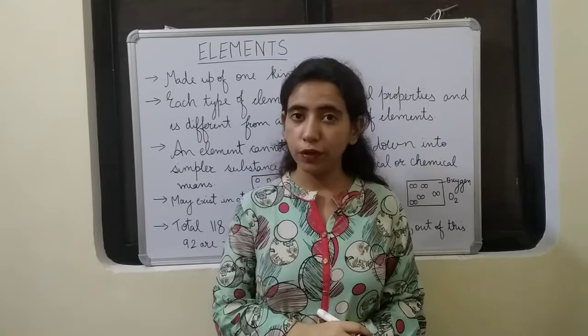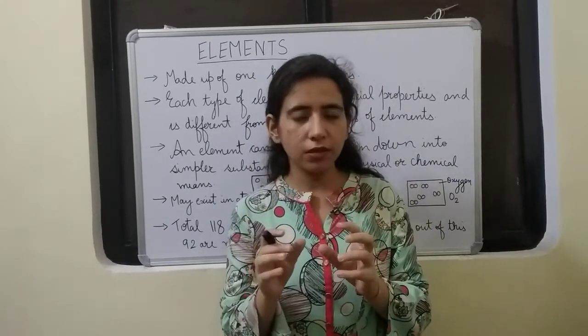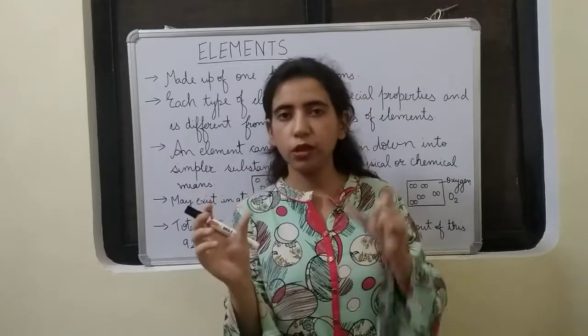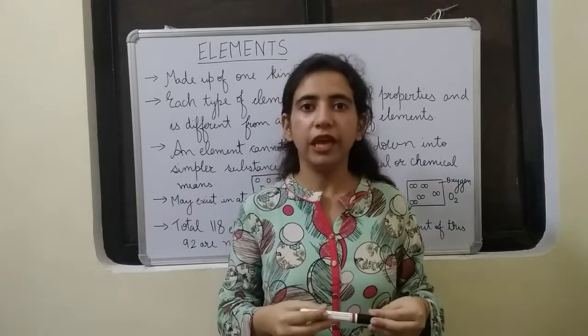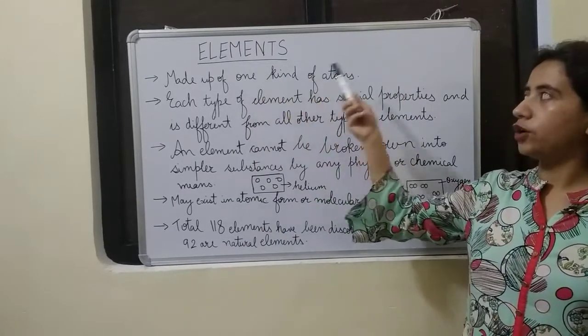Now we will continue with the topic. Just now I told you that pure substances can be divided into elements and compounds, and we are going to see elements in detail. Elements are made up of one kind of atoms.